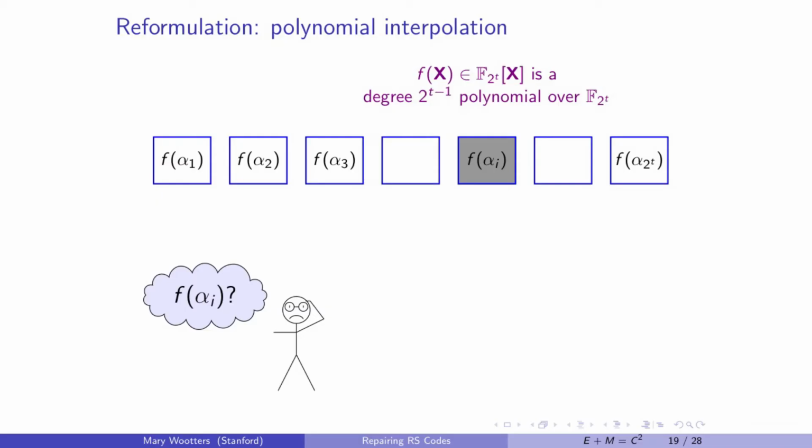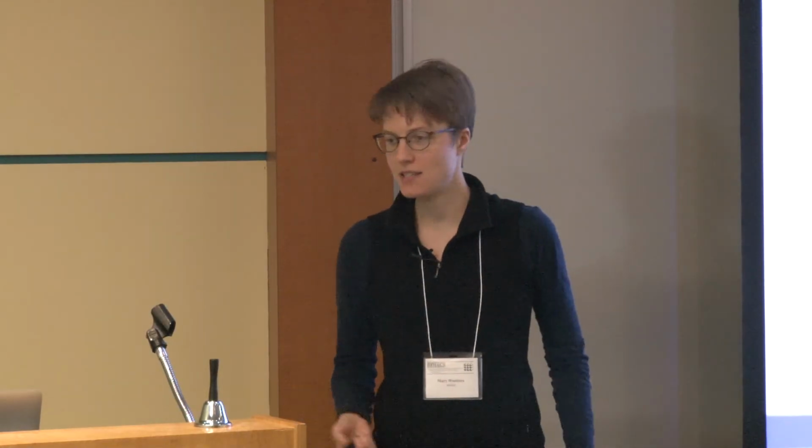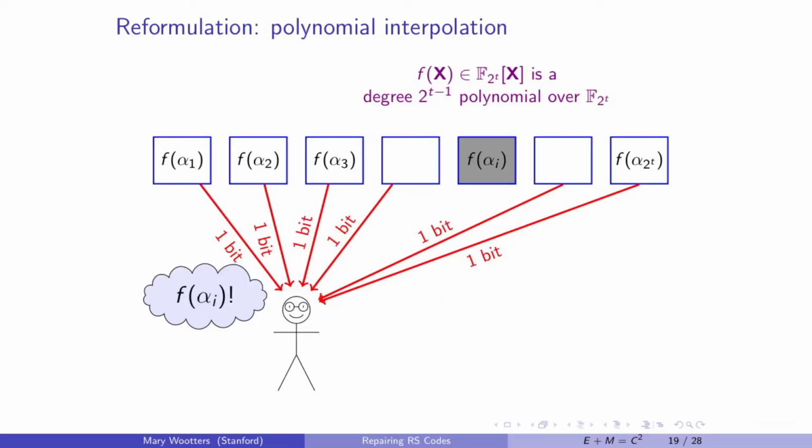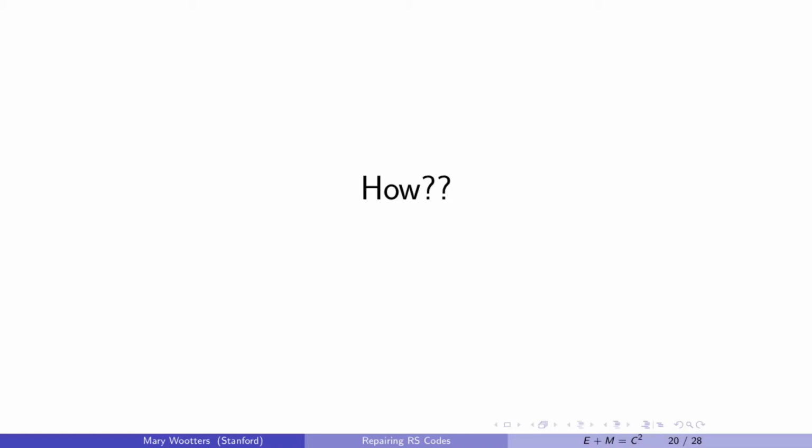Okay, and just recasting this in our polynomial interpolation problem. Here's our poor little struggling person who wants to know f of alpha i. What this says is they can download just 1 bit from all the other nodes and recover that, when k equals n over 2. You can generalize that, but this is going to be the cleanest. So I'm just going to talk about this for the remaining 10-ish minutes. Cool. So that's what I want to do for the rest of the talk, is tell you how to do this. It's kind of a magic trick.